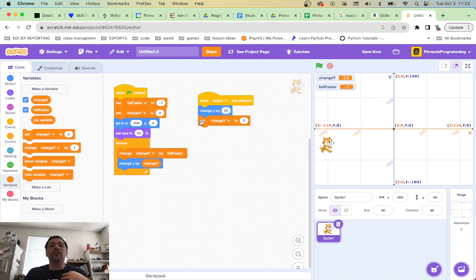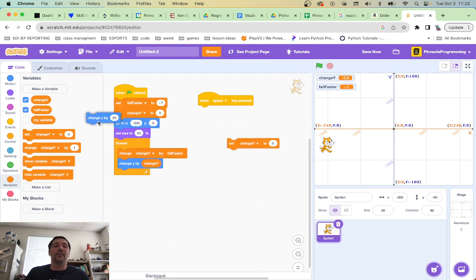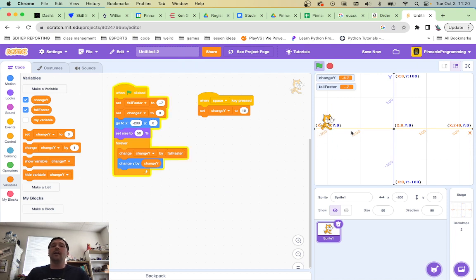So what I might do instead of doing the change Y by, I might just change the change Y to like a positive number. Maybe change it to 10 or something, right? Check this out. Let's do it. Boom. And now we got that floaty thing happening here. I'm liking this. Look how cute that looks. This is good. I feel very floaty. That is nice. I'm happy with that.